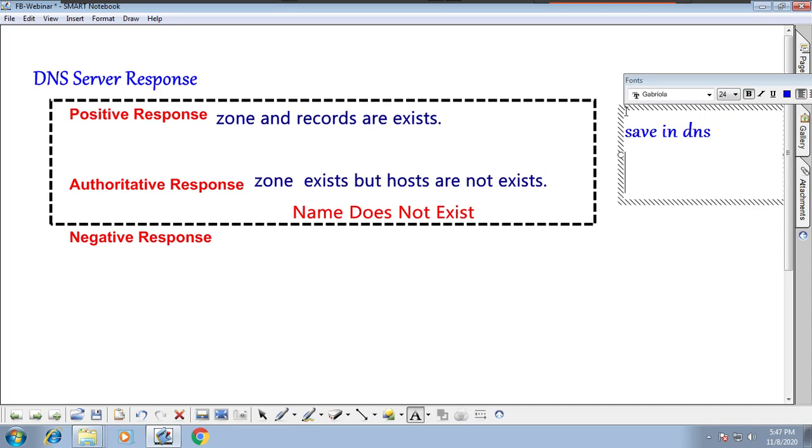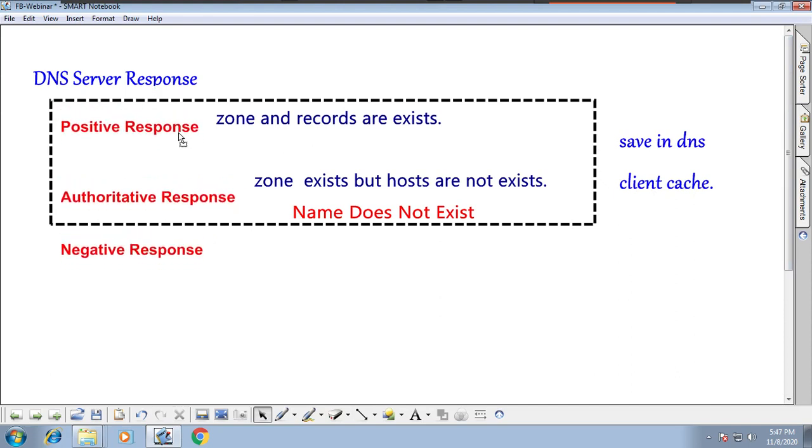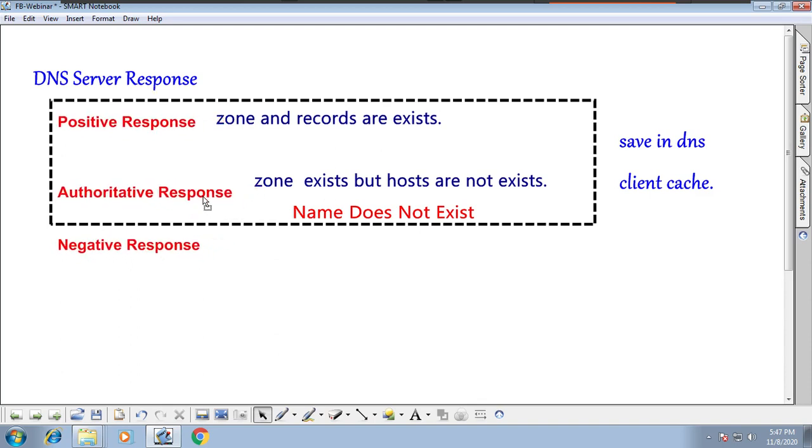What does it mean? Whatever positive response the DNS server sends, the client will store it. Whatever authoritative response the DNS server sends, it saves it. So the error message will come into the cache, and the success message also comes into the cache.